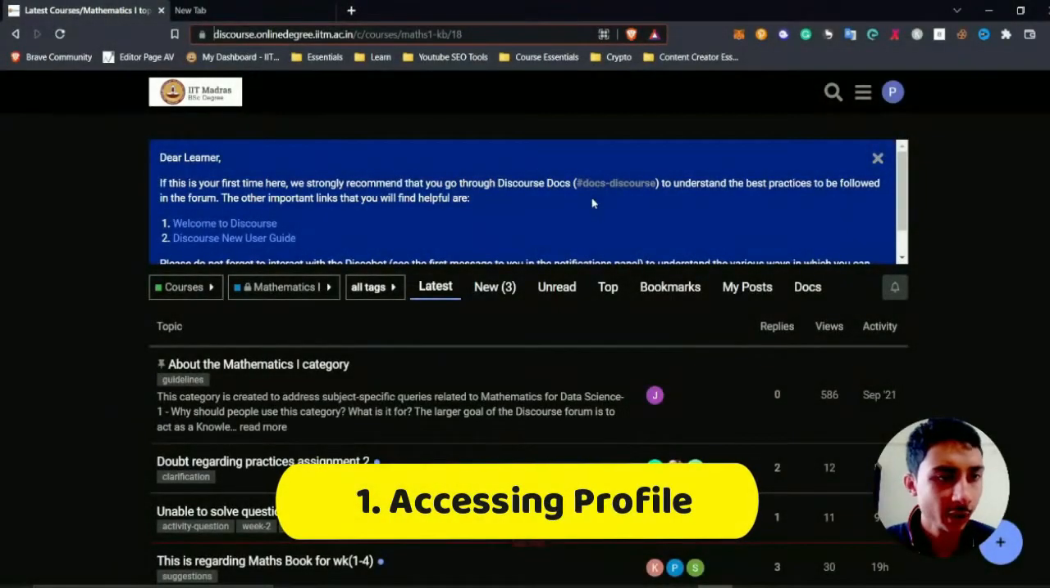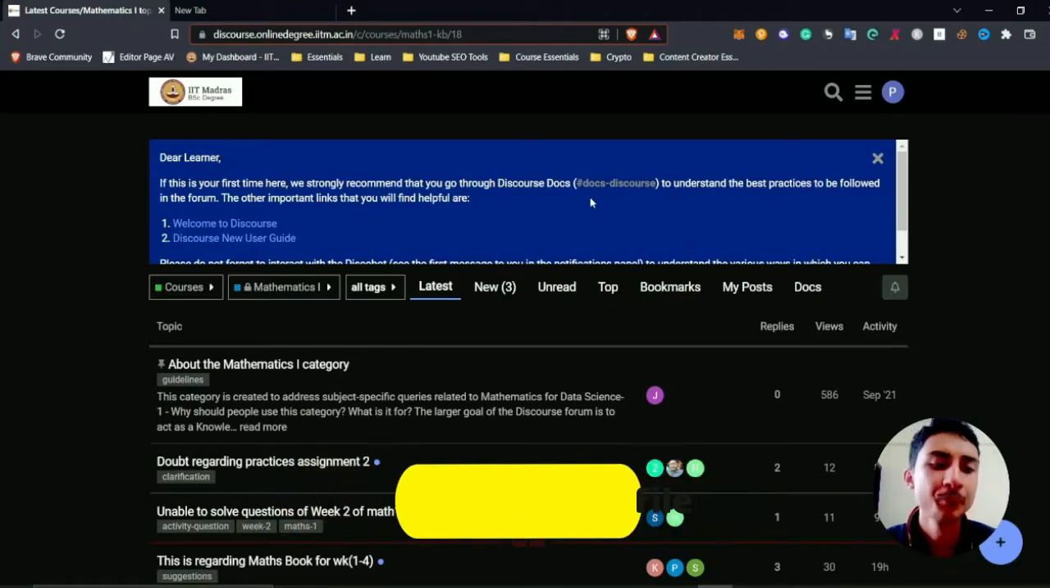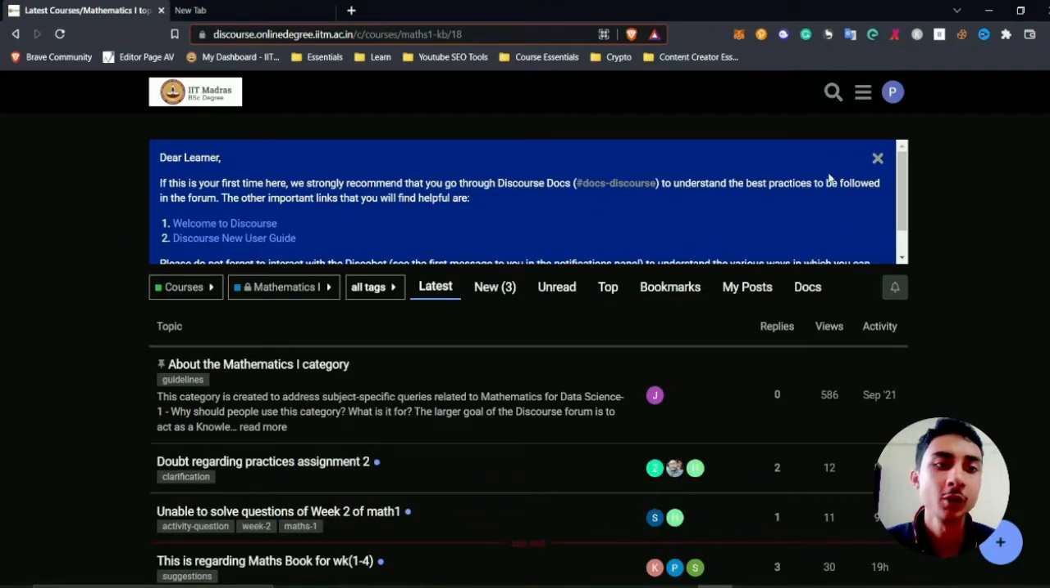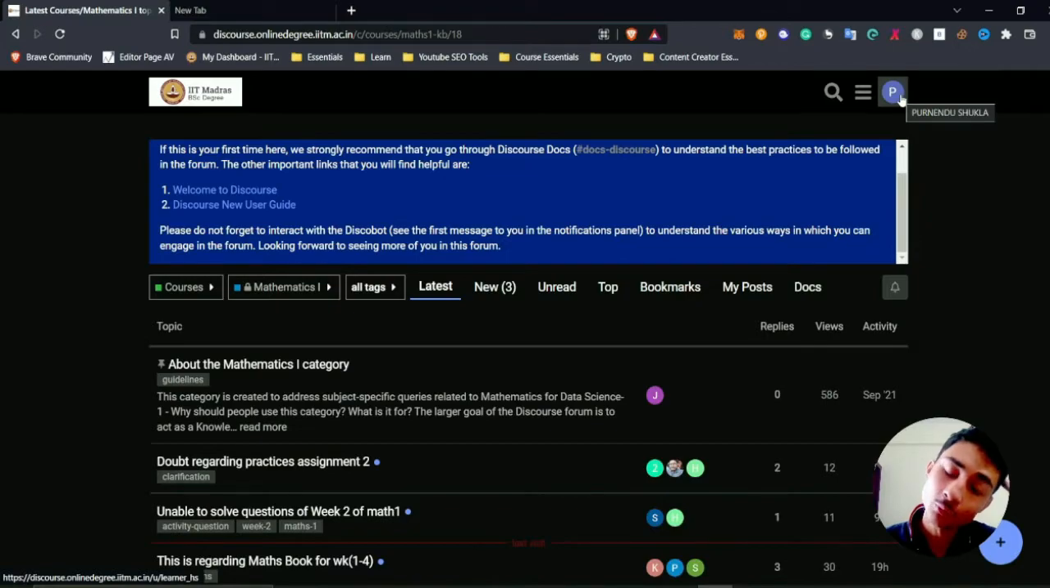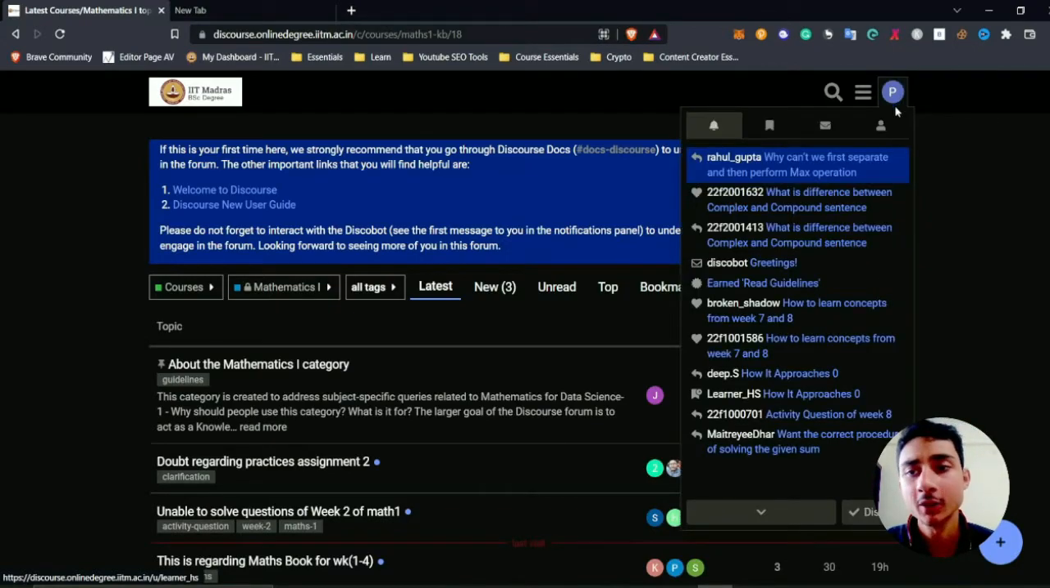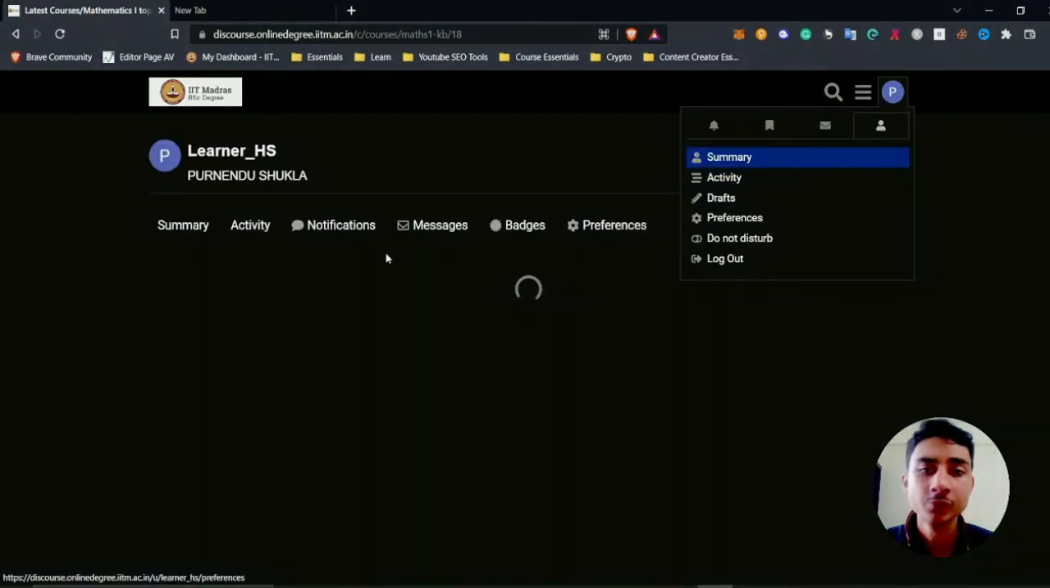So assuming that you have logged in or signed up and you have created your server or you have just joined a server, like here I have joined the IIT BSc Degree online server. You will be greeted with your first page, which you can set accordingly, but we will be interested in knowing how to set up our profile. So here, click on this profile icon, image, and move to the summary.